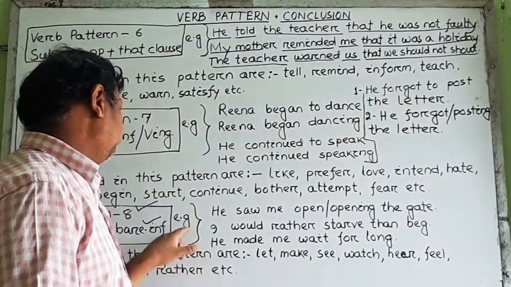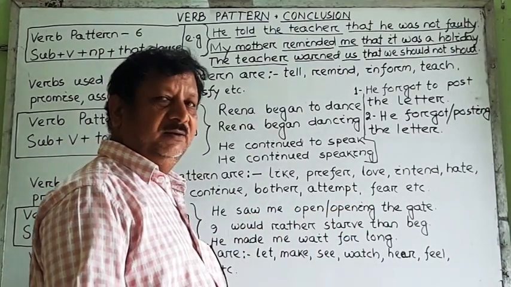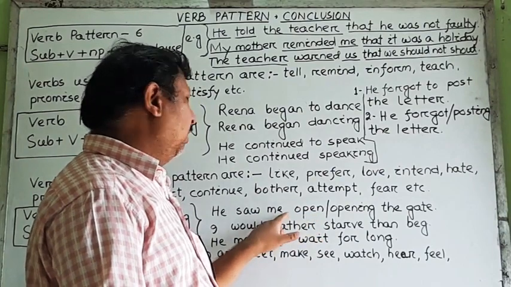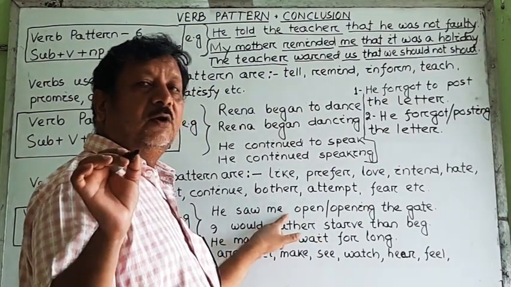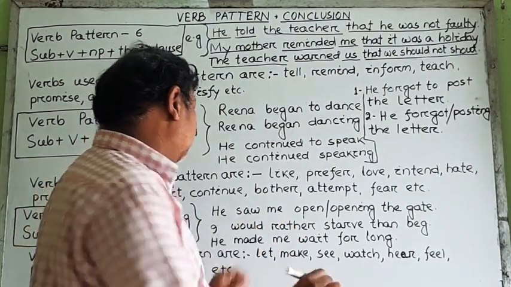See here. He saw me open or opening the gate. We can write both. But here, neither the to infinitive nor verb ing is used. In the second example, I would rather.